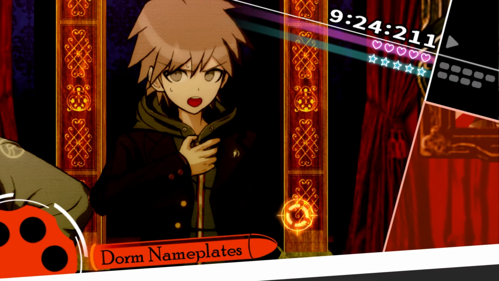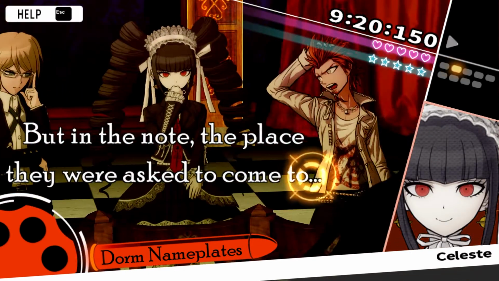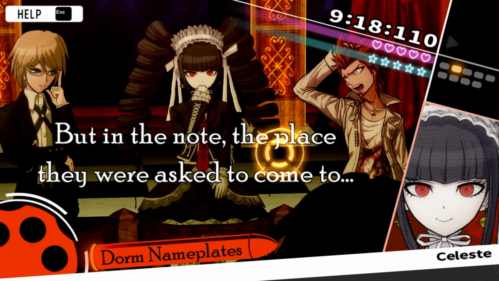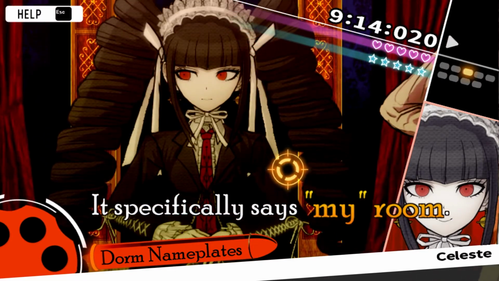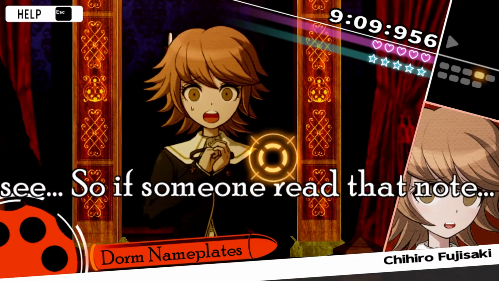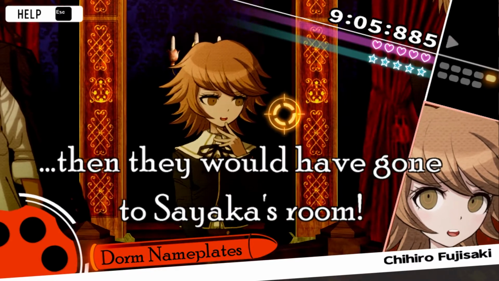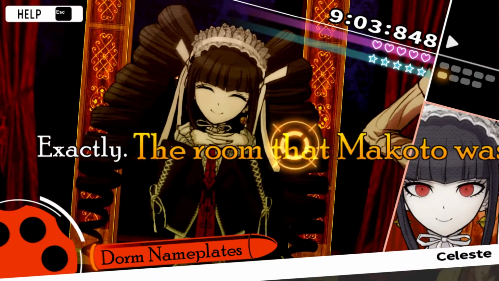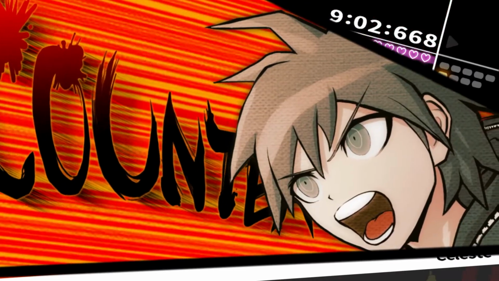Yeah, okay. Sayaka I and Makoto I switched don't think I rooms, can correct? actually speed up on these parts But because in it the said note, to the use place control they were to asked speed to up, come to, and it specifically control is says, my my recording room. button, so it'll stop the see. recording. So Unfortunate. if someone read that I'll note, change that key then they would binding. have gone to Sayaka's room. Exactly. The room that Makoto was... No, it's wrong.